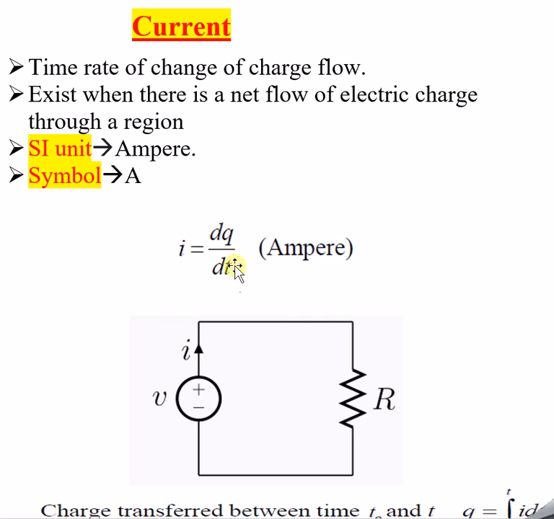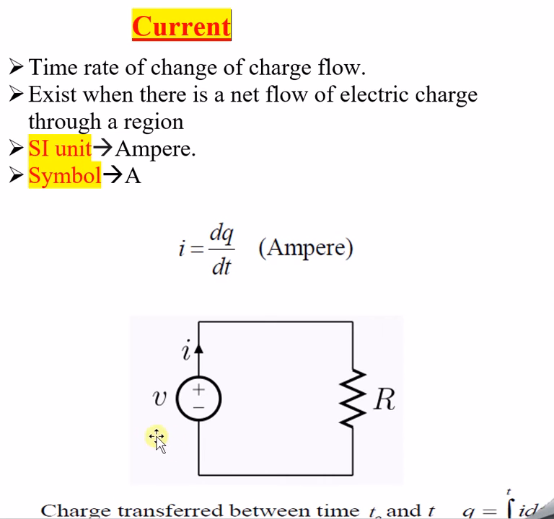So dq by dt, what is this dq by dt? Differential means a small change, a small difference. Rate means with respect to time, that's why t is in the denominator. What is the changing parameter? Charge. So charge changing with respect to time is nothing but the current. That is how you have to remember it. I hope this is very clear now. Nothing to worry about, and this is represented in terms of amperes.